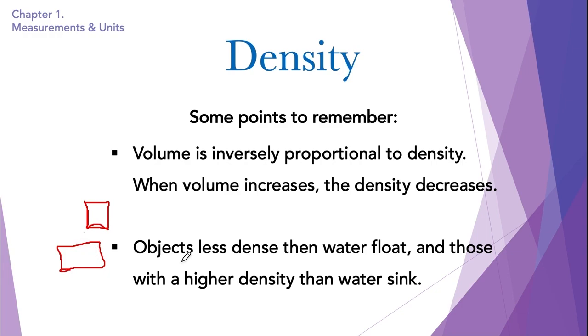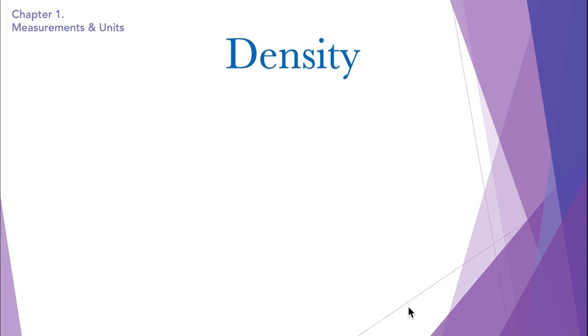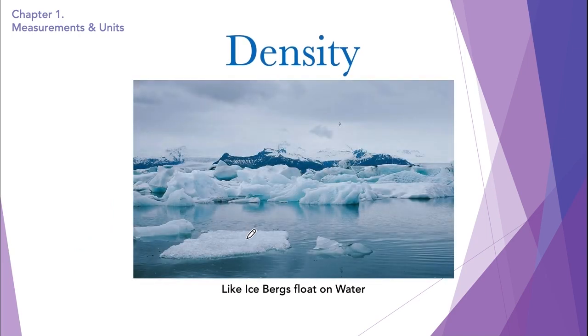The second point to remember is that objects less dense than water float, and those with a higher density than water sink. Say for example, icebergs float on water. This is because ice is less dense than water. The structure of ice is more open than the structure of water. So the particles in the water are close together compared to the particles in ice.